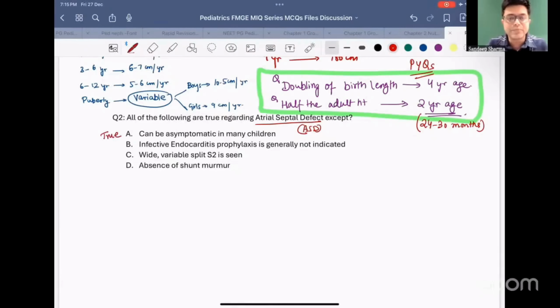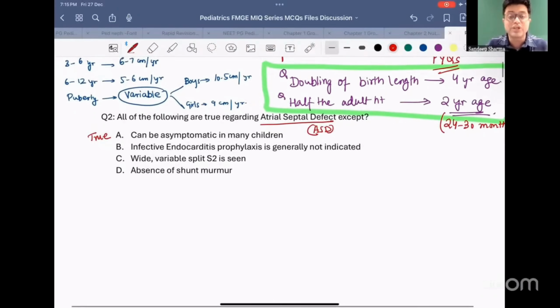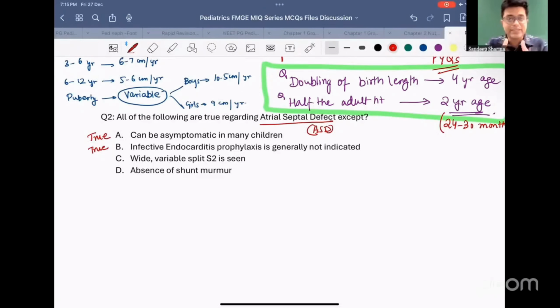Look at option number B. Infective endocarditis is generally not indicated. That is a true statement. Why? Because ASD is one congenital heart disease which has the least risk of developing infective endocarditis. It is a past FMG question already. Absence of shunt murmur, option number D, is a true statement.